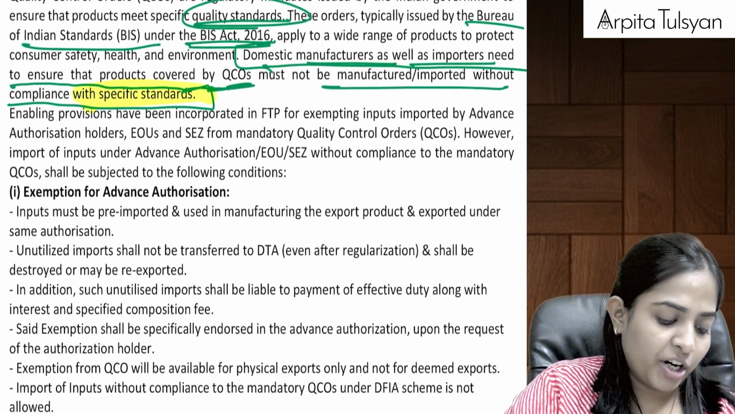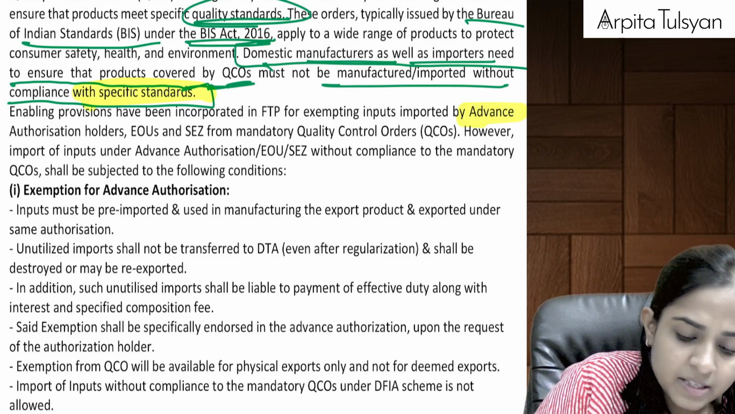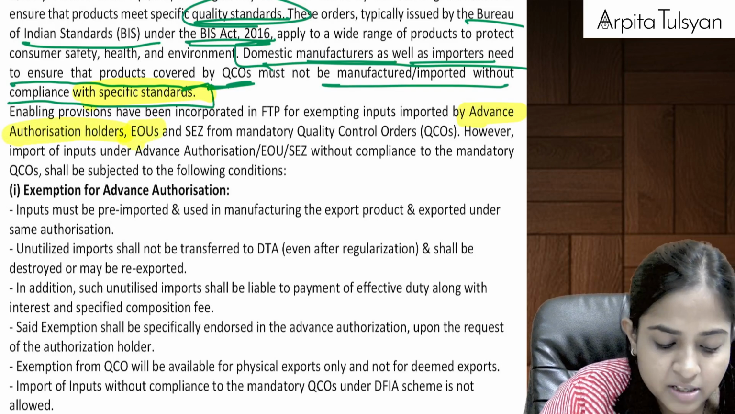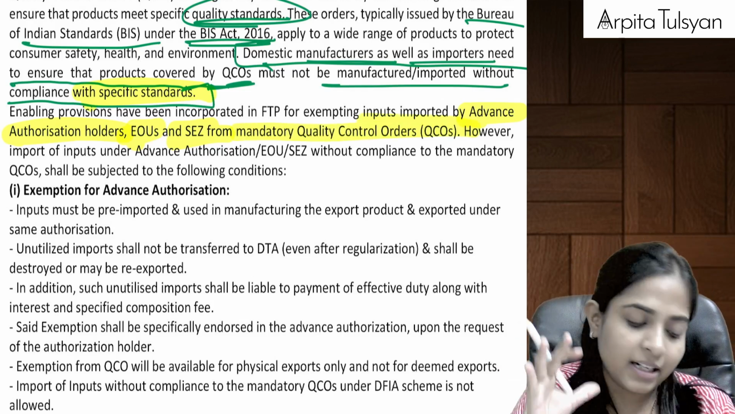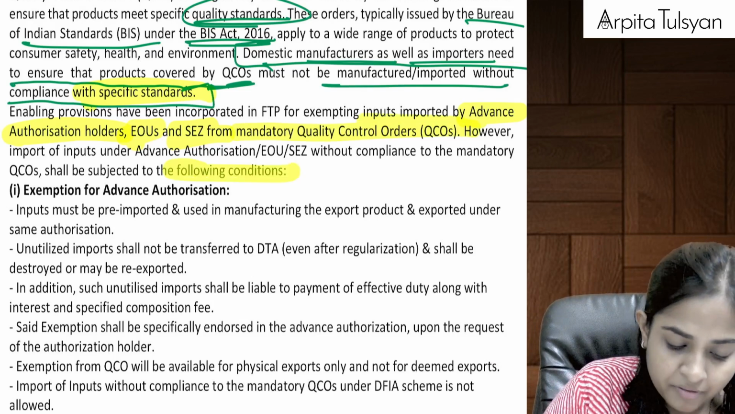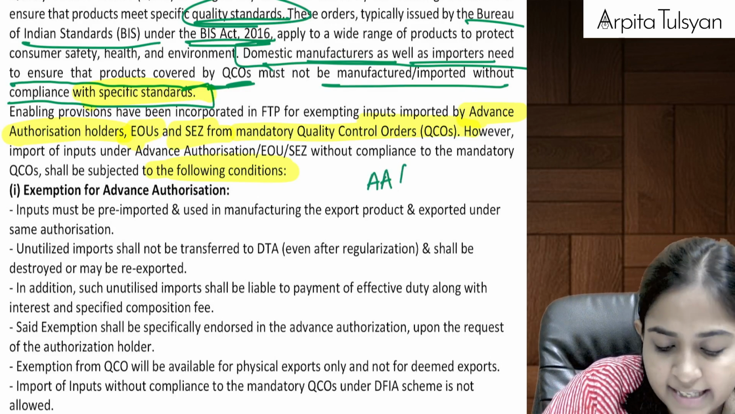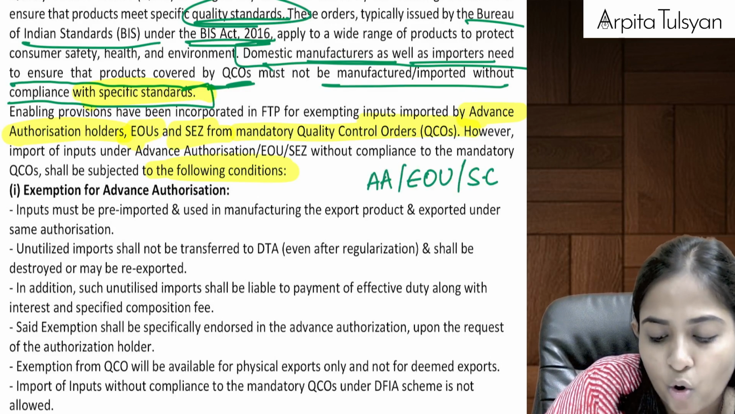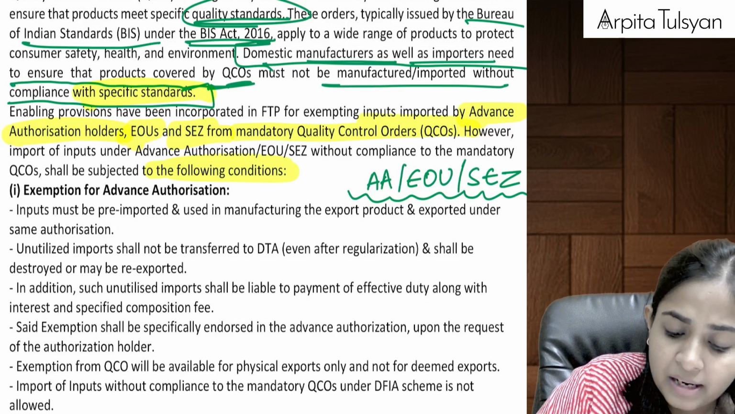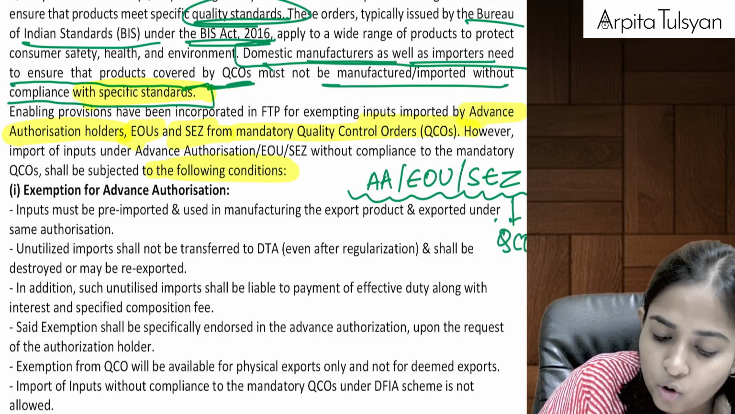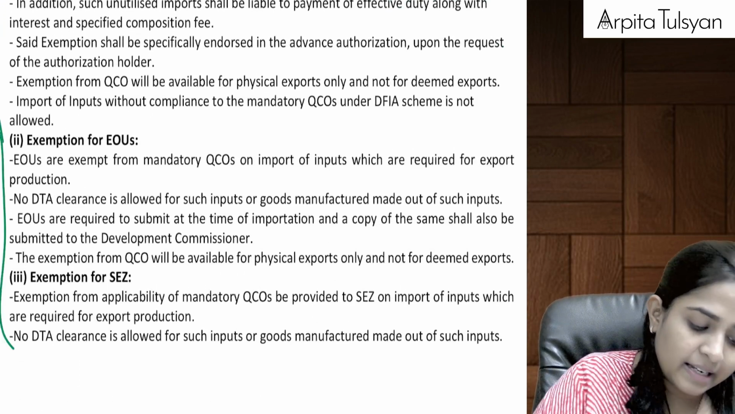Now see what they are telling. Now they have given some exemption. Exemption is given to whom? Exemption is given to advance authorization holders, to EOUs, and to SEZ from the mandatory quality control orders. However, it is subject to some conditions. Means the persons who have taken advance authorization, or who are in EOU, or who are in SEZ need not follow the quality control orders mandatorily, but only if they fulfill these 3 conditions which are given here.